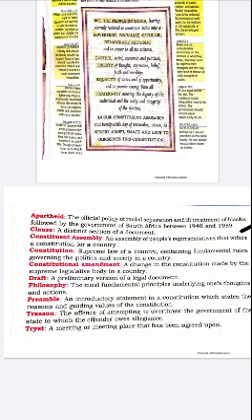Next is philosophy. Philosophy means the most fundamental principles underlying one's thoughts and actions.